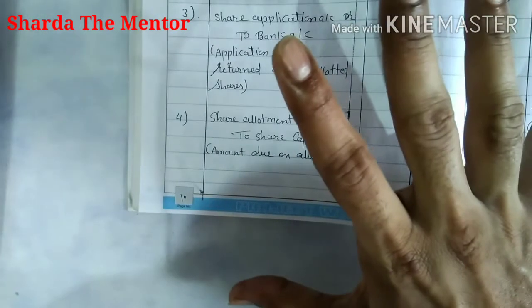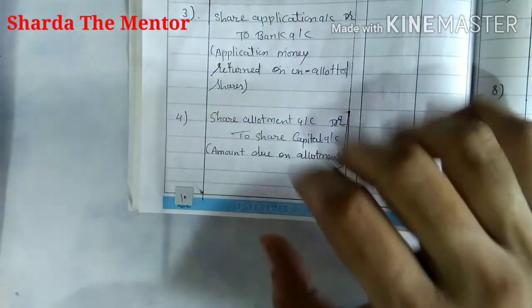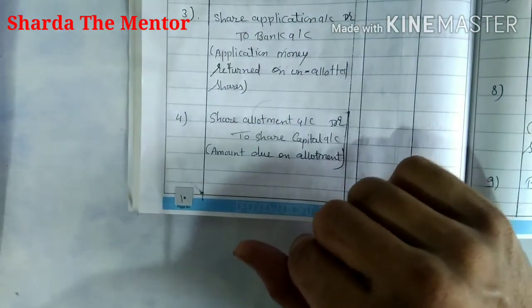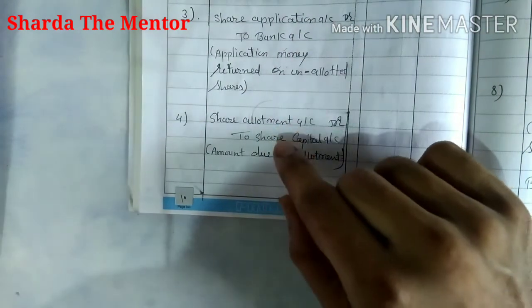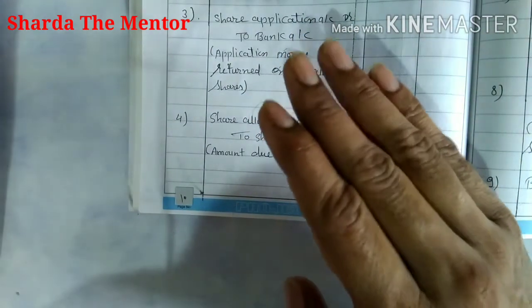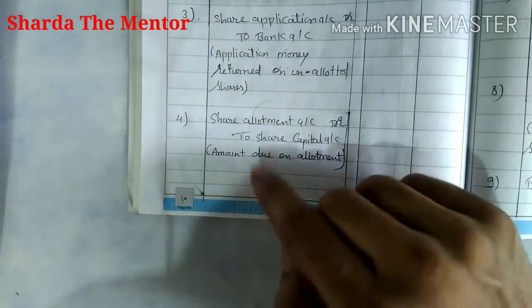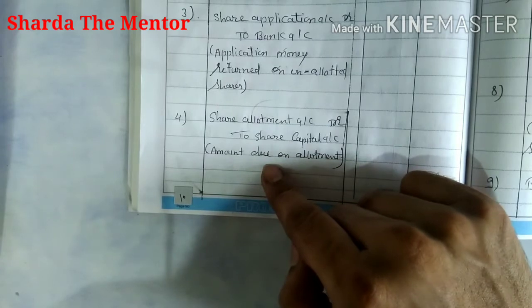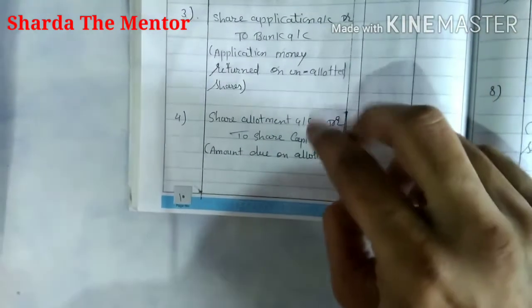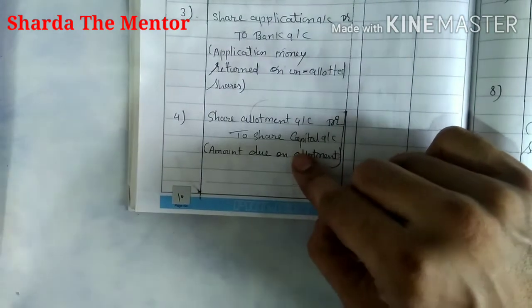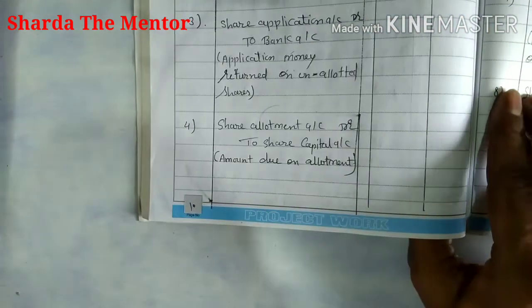Suppose the course fee is 5 lakh rupees. It is not necessary that you deposit the whole amount with the application form. You will deposit in installments, so that is an installment system. Suppose the share is 10 rupees, so 2 rupees you pay on application and 3 rupees on allotment. So that is the due entry. It means the college intimates you that you have to deposit the next amount.